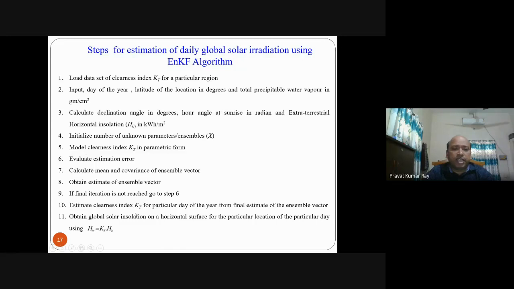Otherwise, you get the estimate for KT. After finding KT, multiply by H0, that will give you HTC, that is your determined or estimated global solar insolation. In this way, you have to estimate global solar insolation.